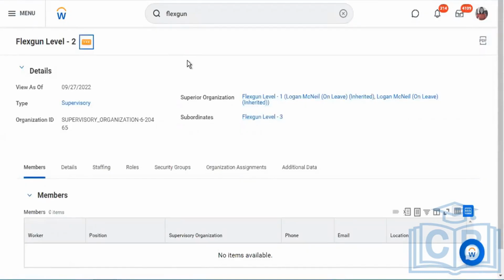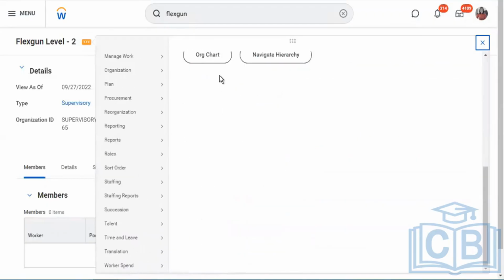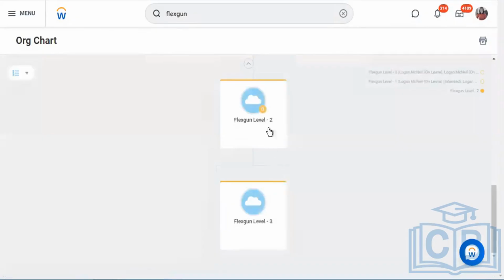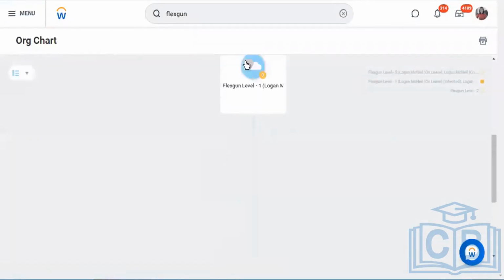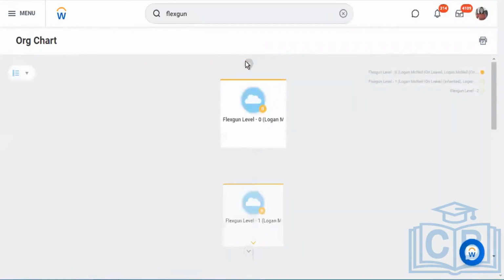If I go into the org chart for this, we have level 2, level 3. If I go up, we have level 1. Then on the top we have level 0.